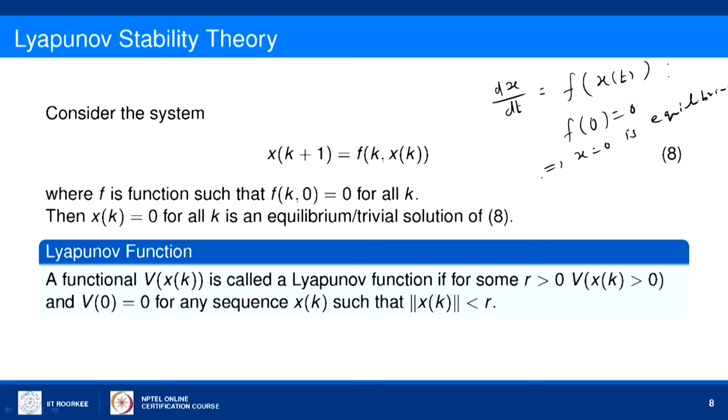So, to analyze the stability of the system at this equilibrium point, we have seen the Lyapunov theory, that is, if there exists a Lyapunov function V, which is a positive definite function, that is V of x is strictly positive for all x non-zero and V of 0 equal to 0, and the derivative of V with respect to t is negative definite, then the system is asymptotically stable.